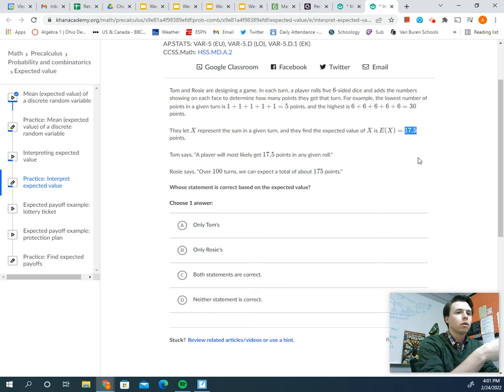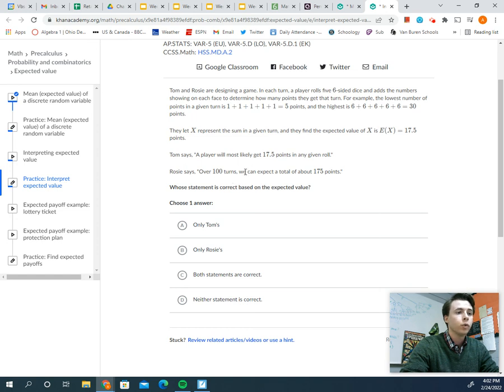Well, if we can expect about that amount in a given turn, then for 100 turns, we just need to take that 17.5 and multiply it by 100. And that's going to give us the amount we would expect roughly. Again, no guarantee, but roughly what we would anticipate a player to get in 100 turns. Well, Rosie did some bad math. I'll show you my screen. When I multiply 100 by 17.5, I actually get 1750, not 175. So while her wording is great, her math is a little off.